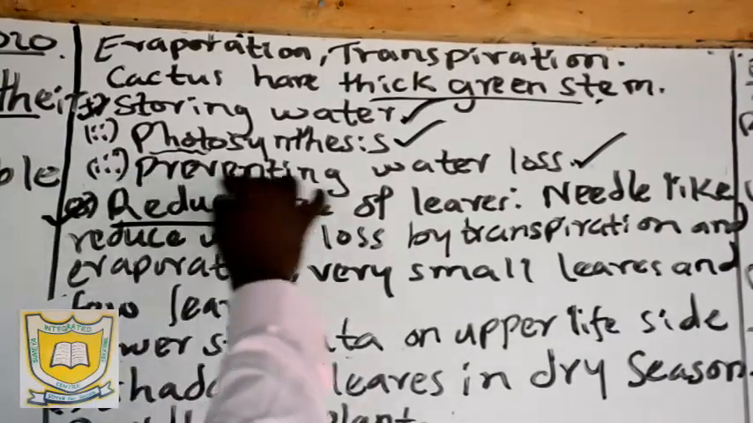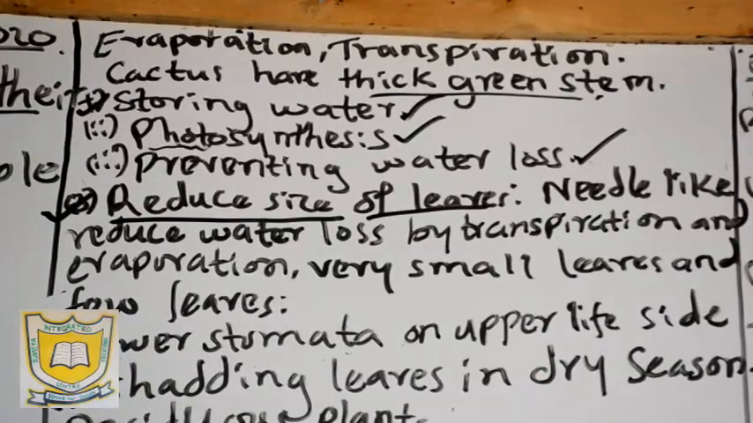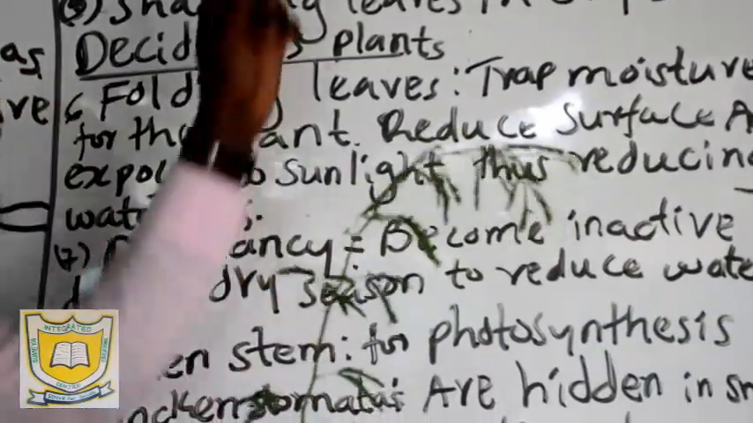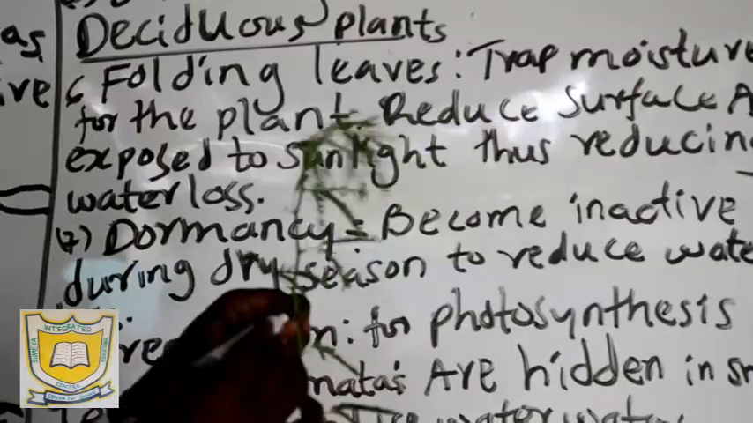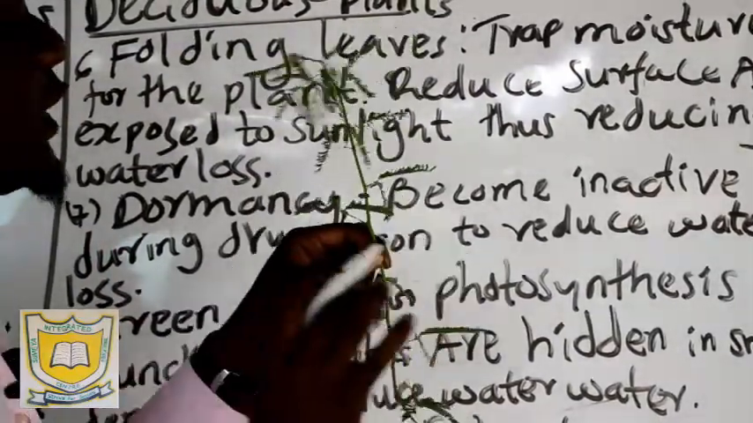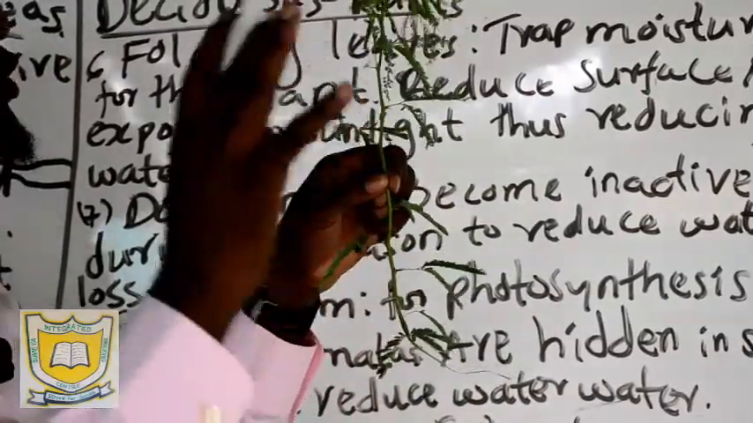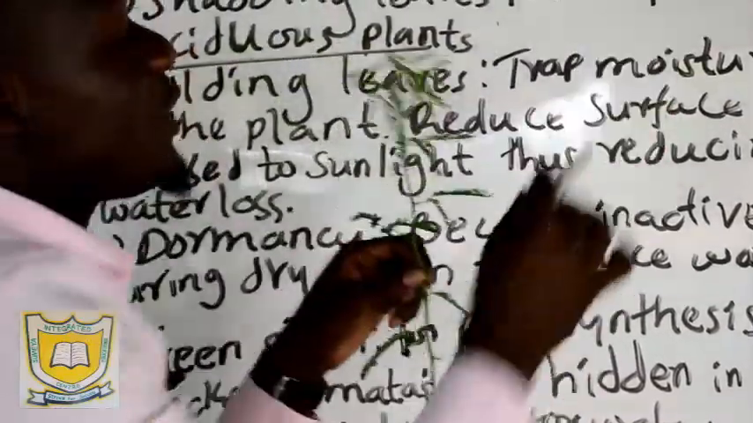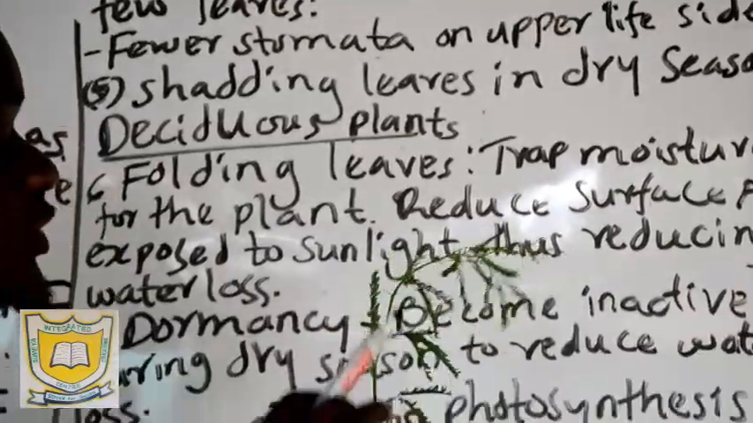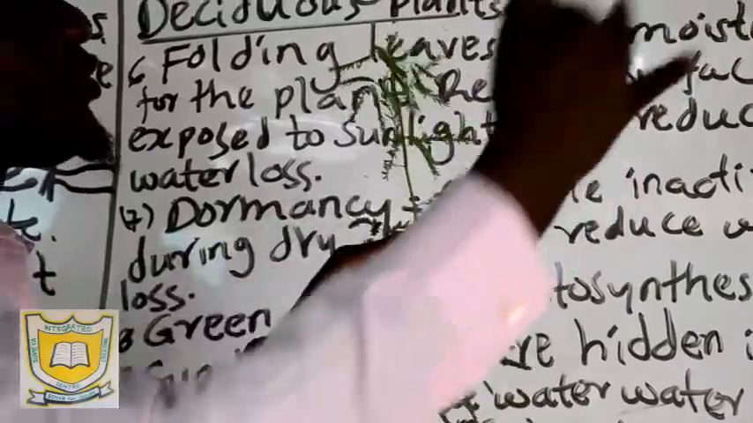We say they have reduced size of leaves. When you look at this plant, the leaves are very small, very tiny, and in addition, we say the leaves are thorny. Why do we say the leaves are thorny? These thorny leaves reduce the surface area so that this plant cannot lose a lot of water through transpiration. So that's why plants that are found in dry regions must have thorny and smaller leaves, to reduce the surface area exposed to the environment for loss of water.